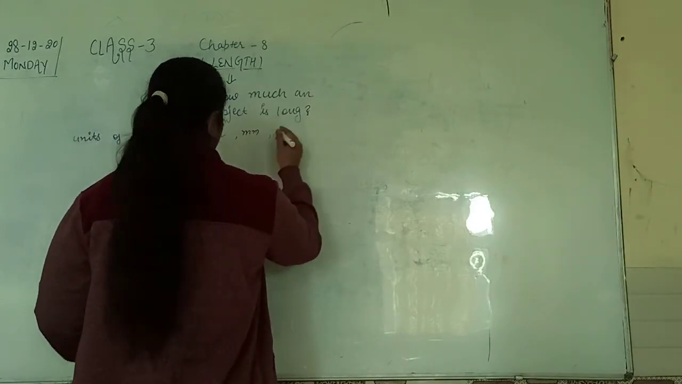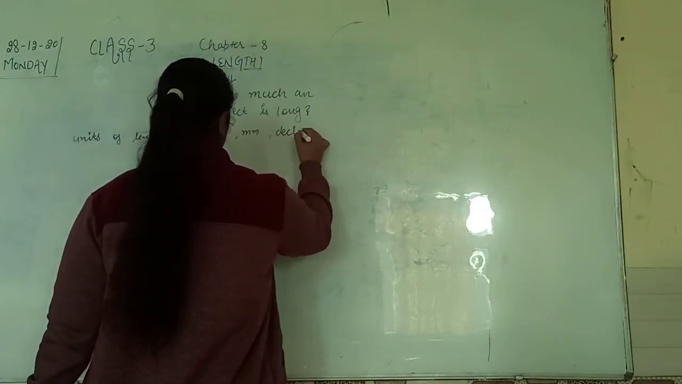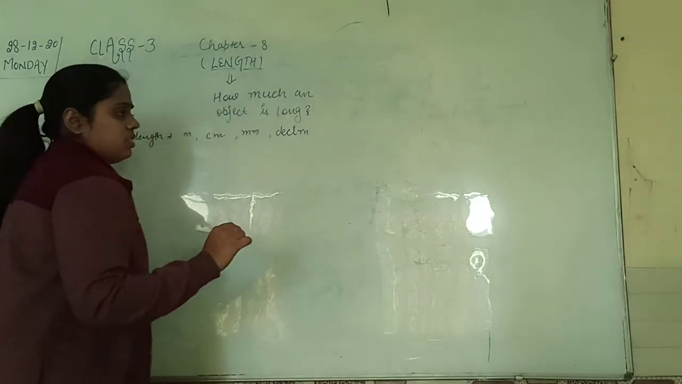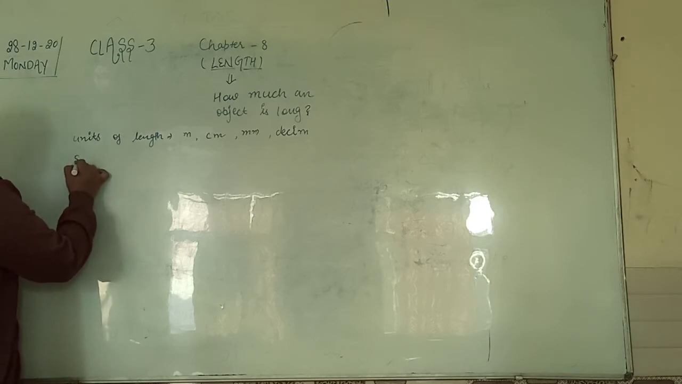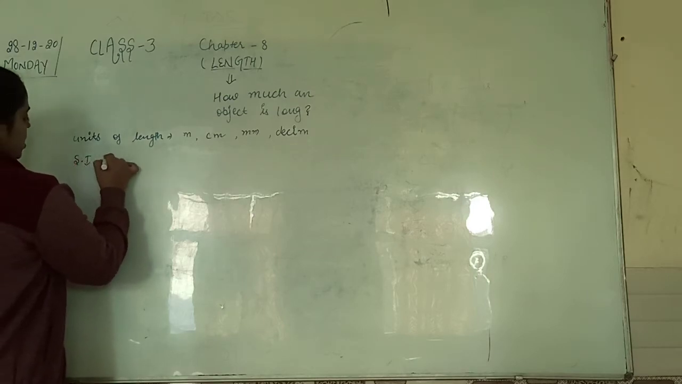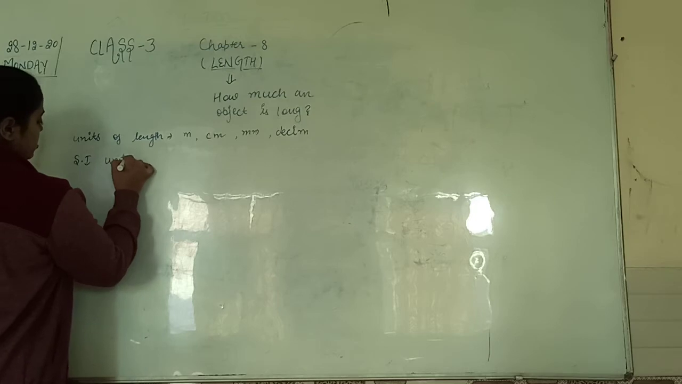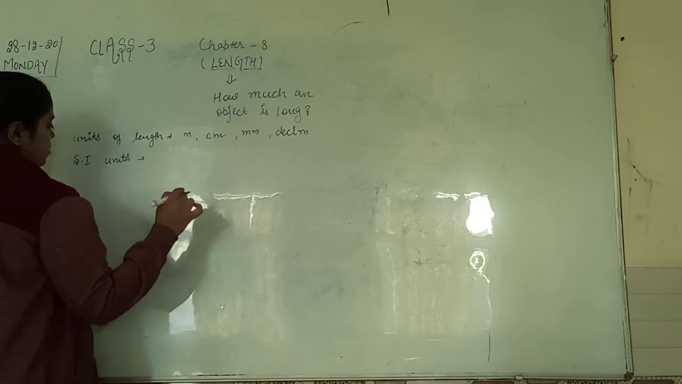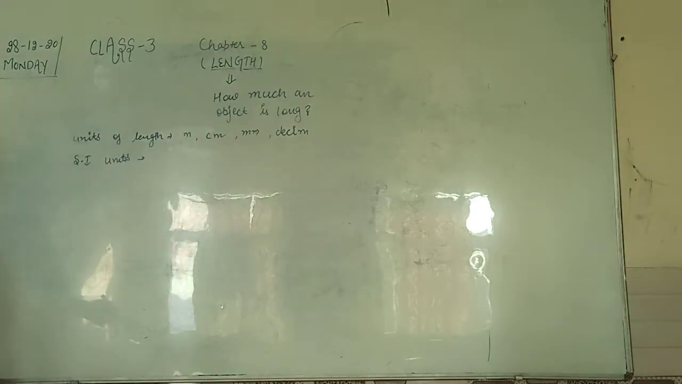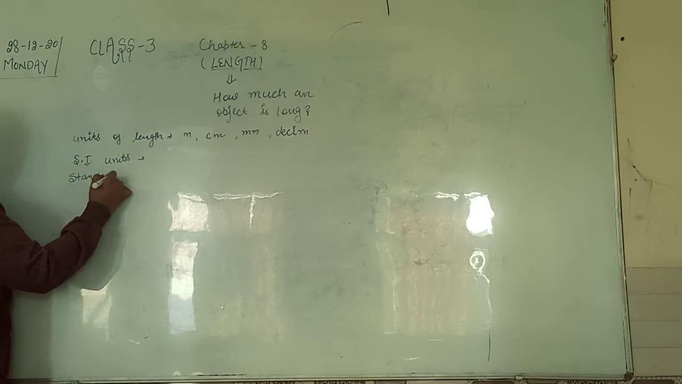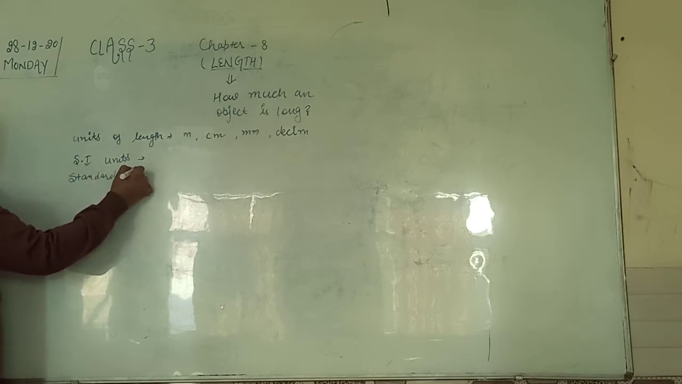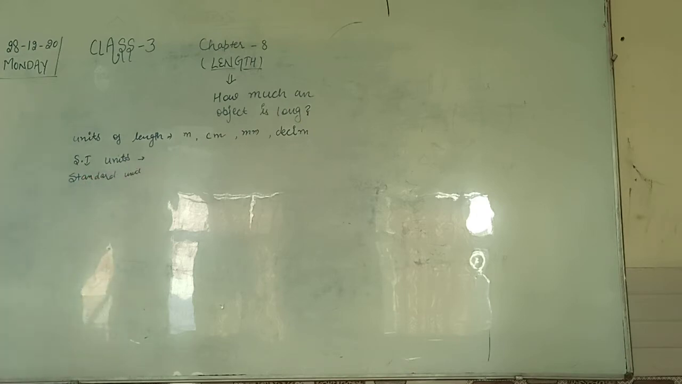So units of length are meter, centimeter, millimeter and decimeter. Now comes the topic of SI units. I told you about SI units earlier also. SI unit means standard unit, or the unit which we use regularly.